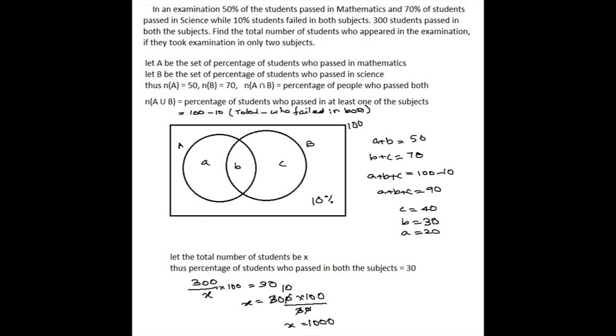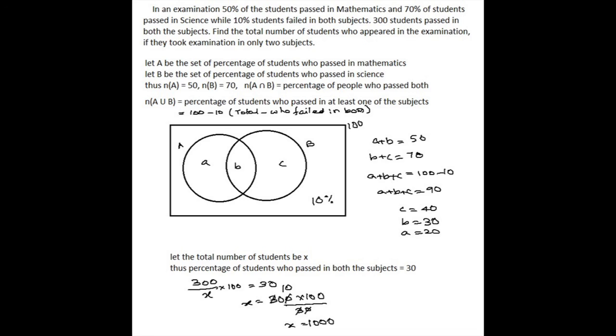Now another example: 50% passed in math, 70% in science, 10% failed in both. Suppose 300 is the number of students who passed in both the subjects. We need to find the total number of students who appeared in the examination. Okay, so let us do a problem with the percentage itself. Find the percentage of students who passed in both the subjects. From there we can find out the total number of students.